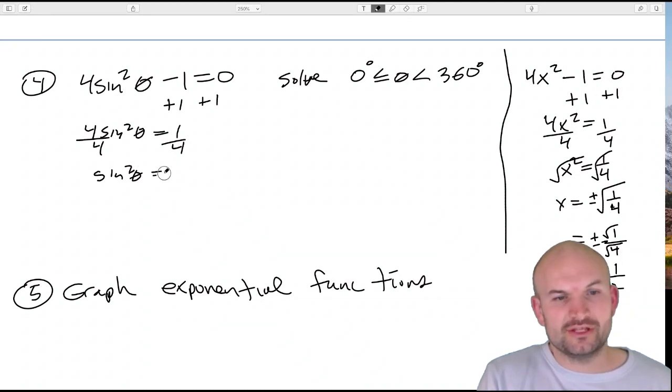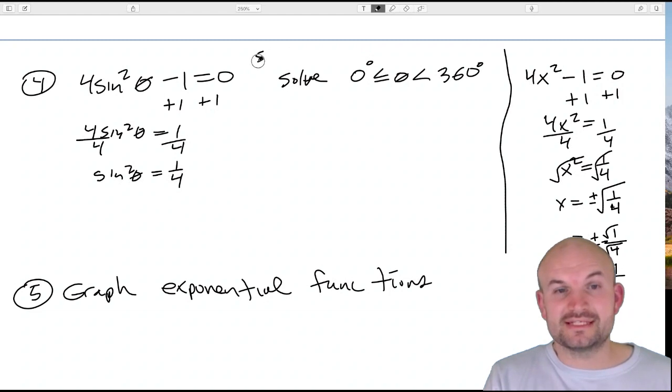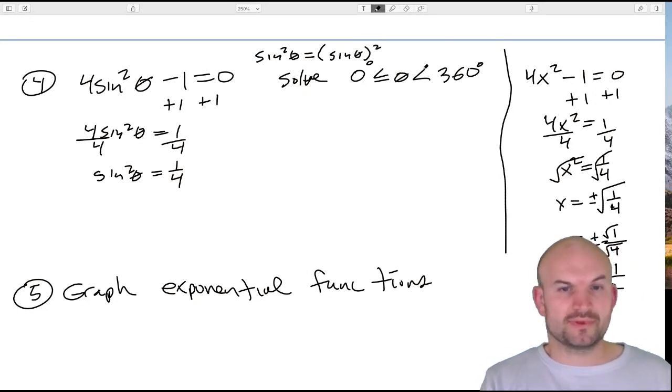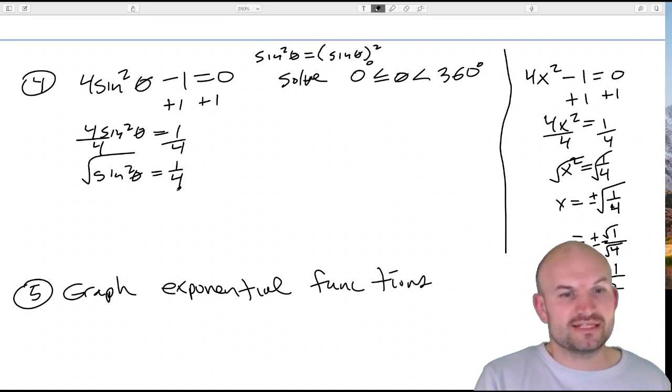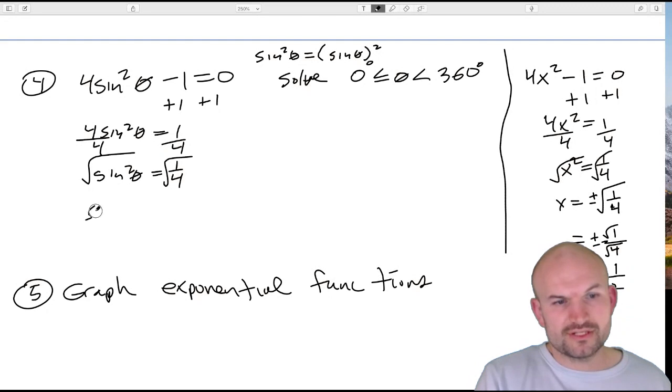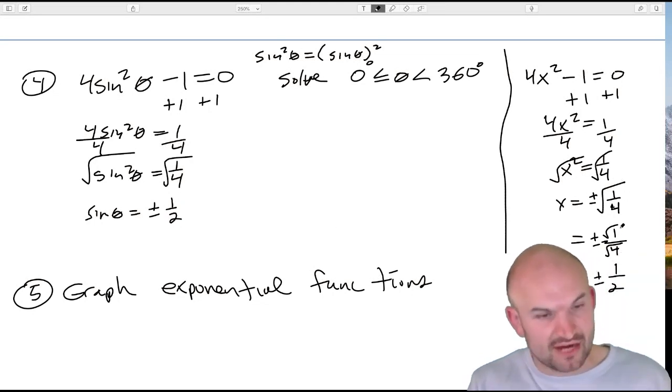Now, the one thing that some students do have trouble with is sine squared of theta. Remember, that's just equal to sine of theta quantity squared. Okay, so that's just our notation. So therefore, it is sine of theta squared, just like x is squared. So therefore, we are going to want to take the square root. So therefore, we have sine of theta is equal to plus or minus 1/2, right? I already kind of did the breakdown for you.